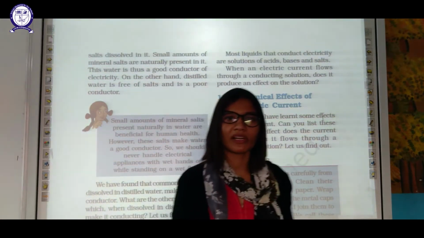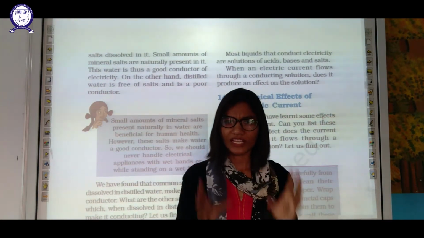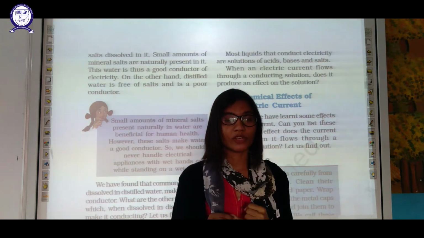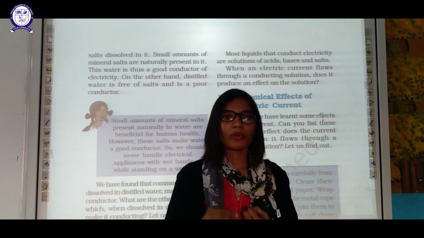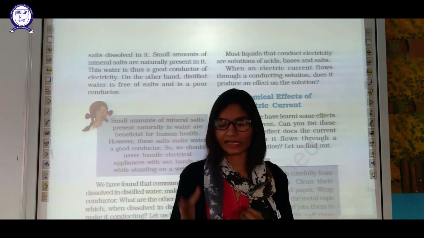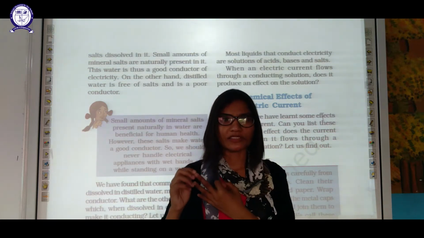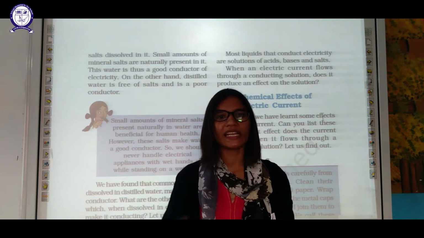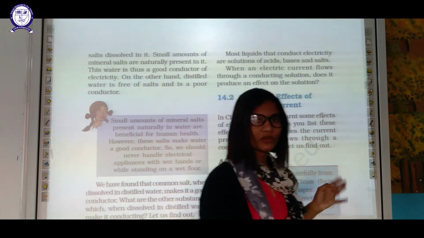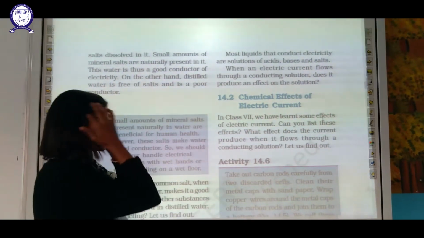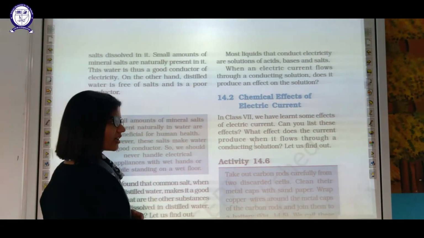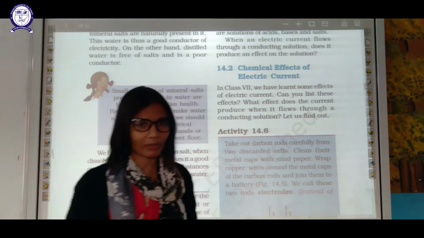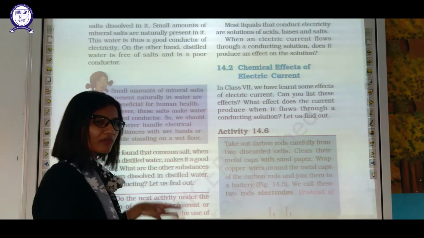I hope you remember what chemical effects are. Chemical effects basically include the production of bubbles, then deposition of any layer, then the presence of any smell, change in color. All these things indicate chemical changes going on. We are going to study this in this part. So in class 7 we learned some effects of electric current. We have learned about heating, magnetic part. Now we are going to learn about chemical aspect of your electric current.